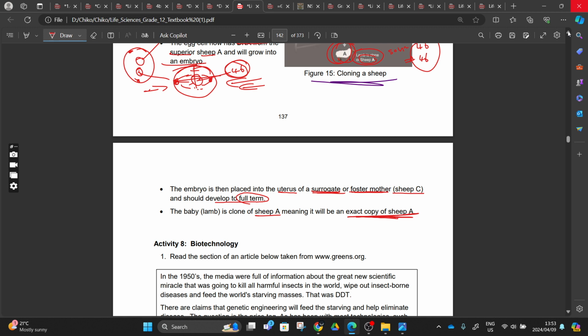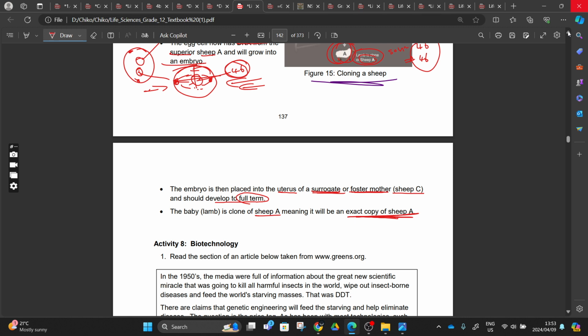The question they can ask you in the question paper is to outline or briefly outline the process of cloning. Tell us what is happening in the process of cloning. Theoretically, you should be able to explain this, whether or not you agree with me that this process cannot be successful.